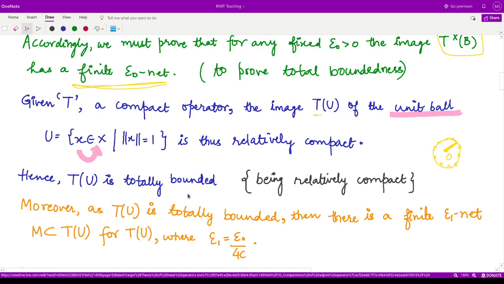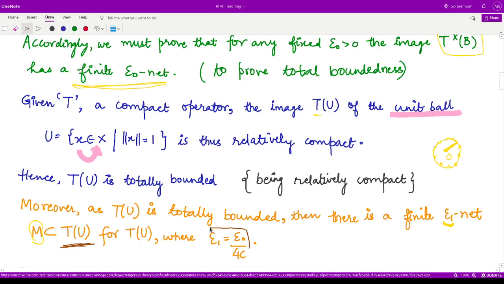And moreover, because this set, the image T of U, is totally bounded, there is a finite epsilon 1 net. Now we are changing this epsilon here. Now we are calling this epsilon 1. So we say there is a finite epsilon 1 net, which we are calling by the name capital M. This epsilon net would be contained in T of U, where epsilon 1 is nothing but epsilon naught divided by 4c.